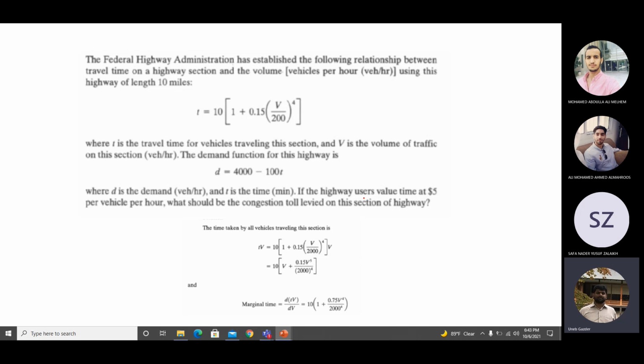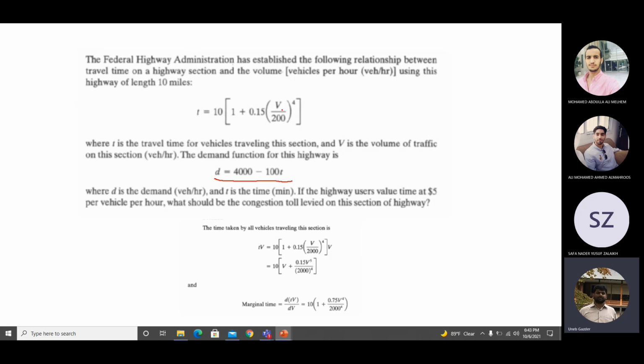So the Federal Highway Administration has the following relationship between travel time on a highway and the volume, in vehicles per hour. The length of the highway is 10 miles. The travel time for vehicles traveling on this section is given by this function. T is the travel time on the highway, and V is the volume of traffic on the highway section, and the demand function for the highway is this much. This is a demand function, this is a travel time function.